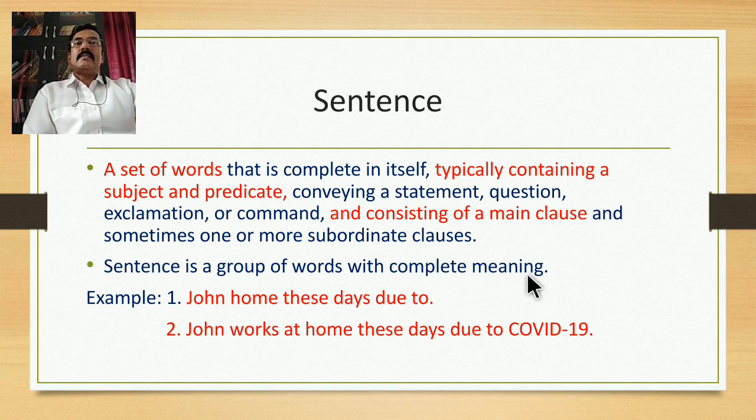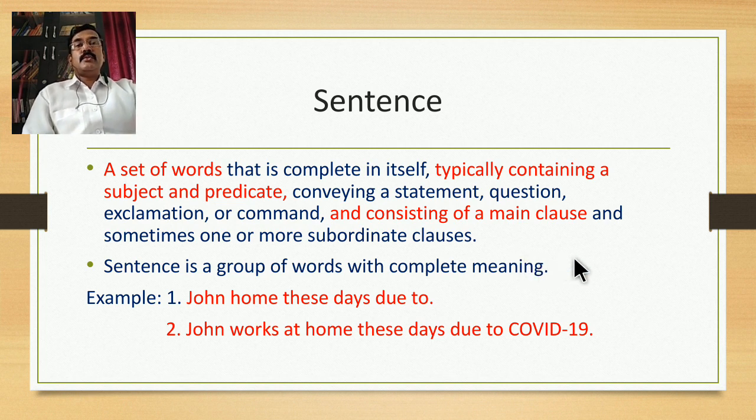So a sentence is a set of words that is complete in itself, typically containing a subject and predicate, conveying a statement, question, exclamation or command, and consisting of a main clause and sometimes one or more subordinate clauses. One more simple definition of a sentence is a group of words with complete meaning.